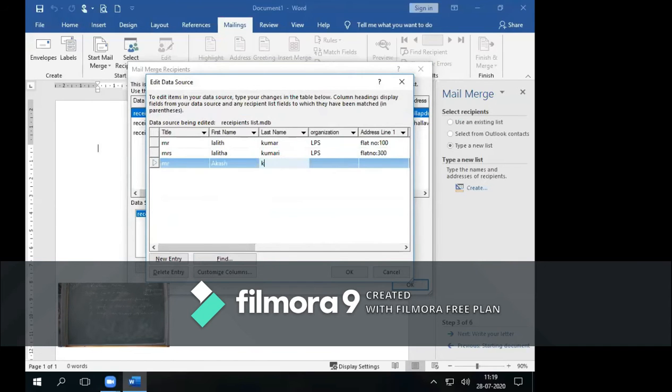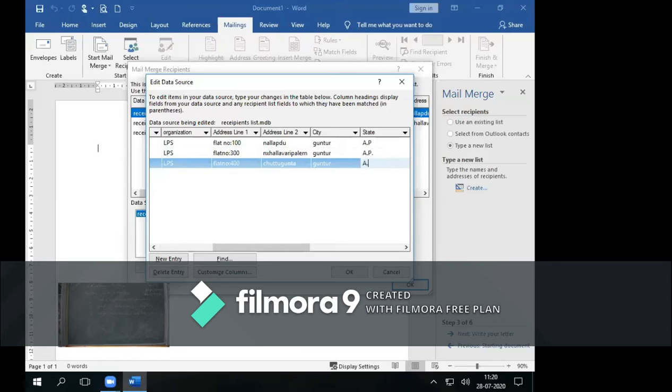Akash Kumar. Okay, LPS and flat number 400, and next flat number 400, Chuttugunta, Guntur.